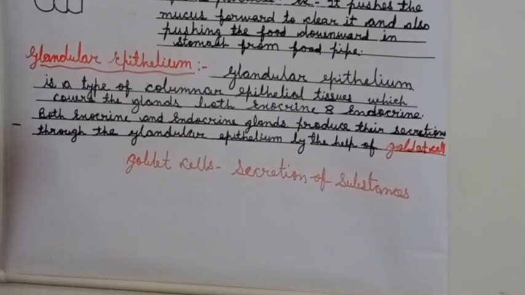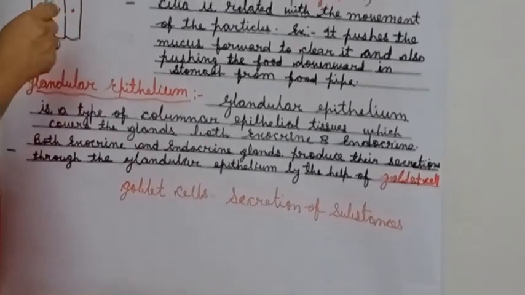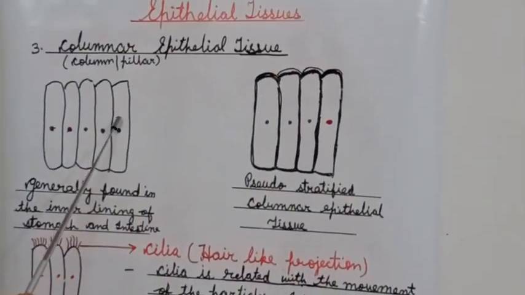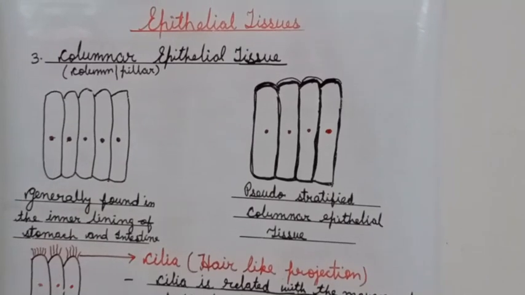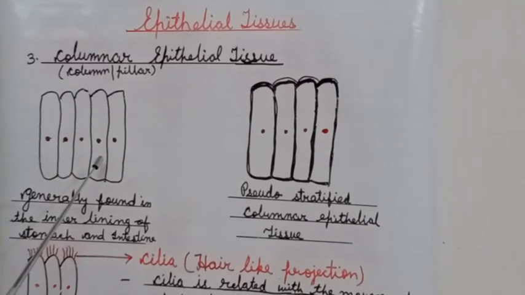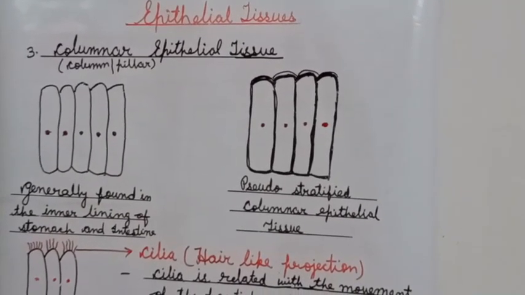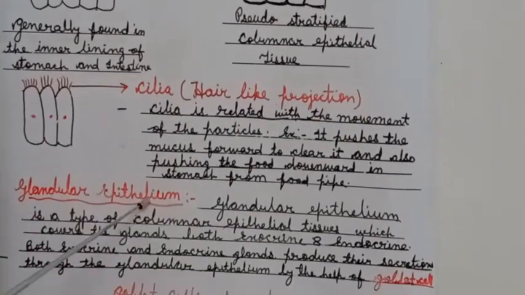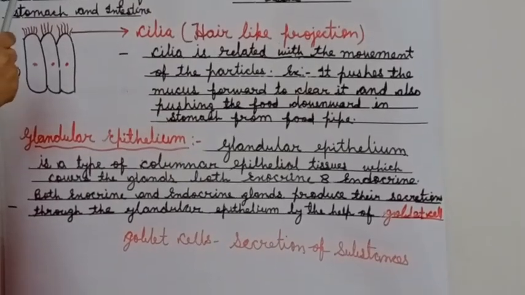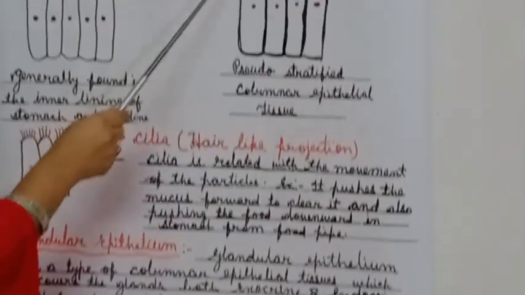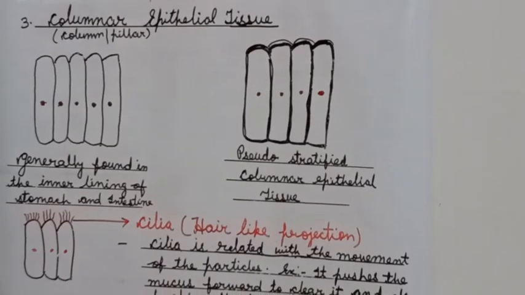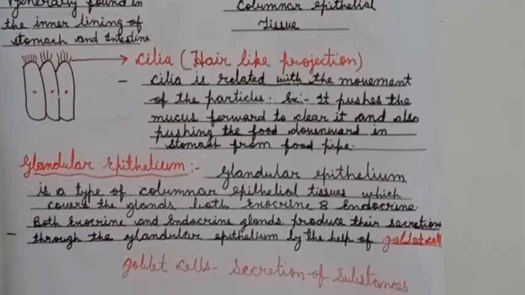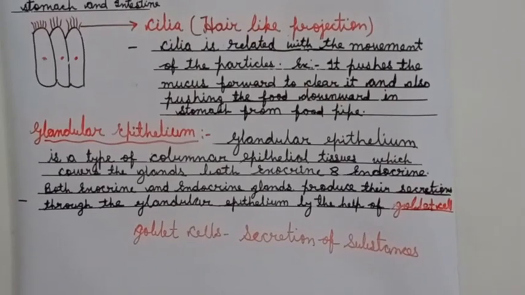Columnar epithelial tissues sometimes fold inwards to form multicellular glands. These multicellular glands are called glandular epithelium. These glandular epithelia are actually a special type of columnar epithelial tissue, related to the secretion of substances.